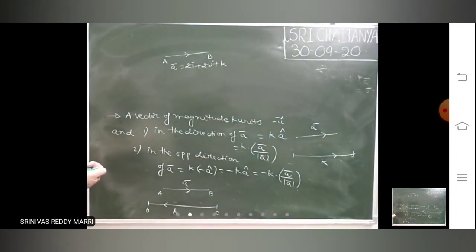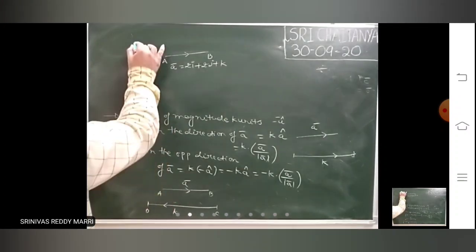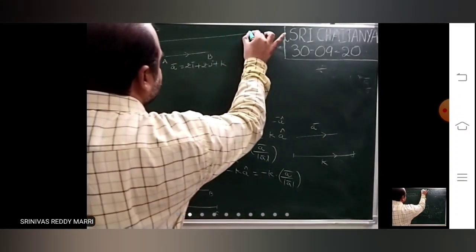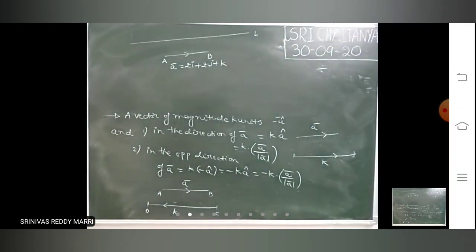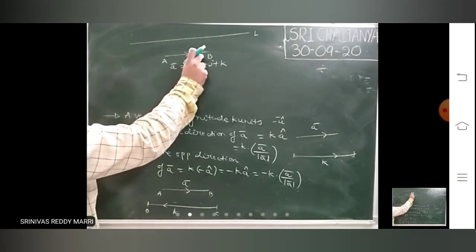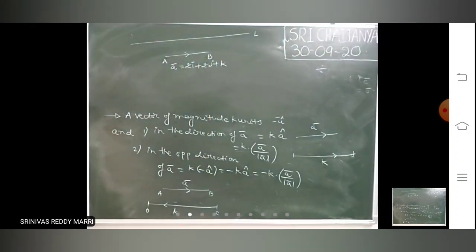Suppose it is like this. So AB bar is A bar. Now there is a line L. That means the line of action of this vector is this. This line of action is what? Parallel to AB. Now look at.